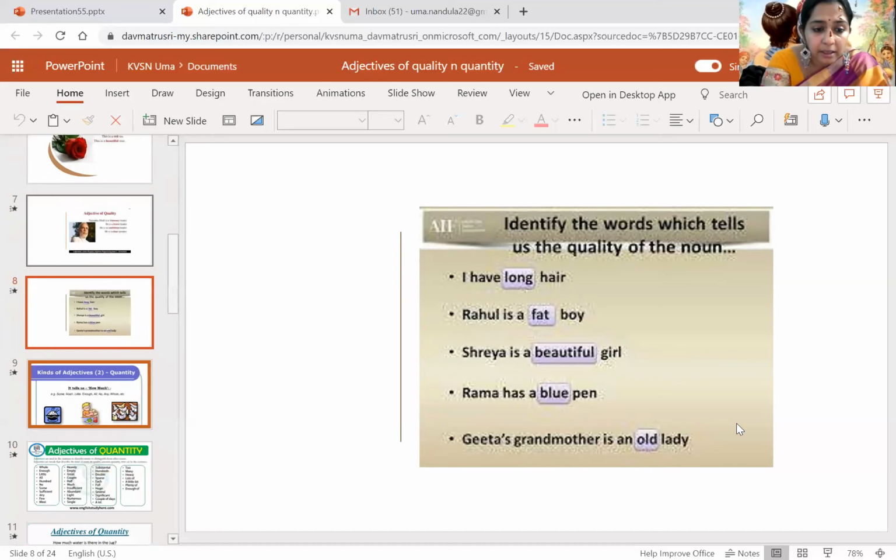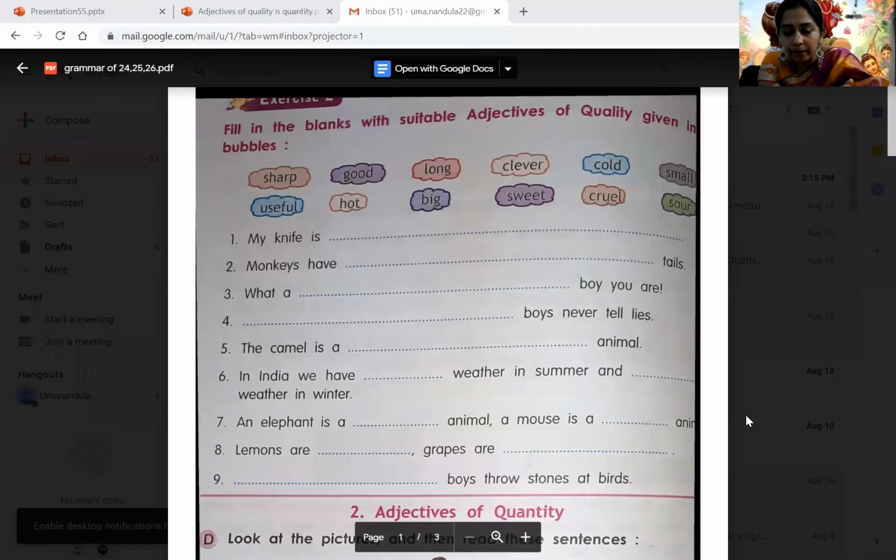Long hair. That way you have some examples on the screen, children. So by this, I think you are clear with adjectives of quality. Now what I'm going to do is, I will show you the textbook part also. Then we have more clear idea about adjectives of quality, and we will do the exercise. So now we have come to the textbook part, children.